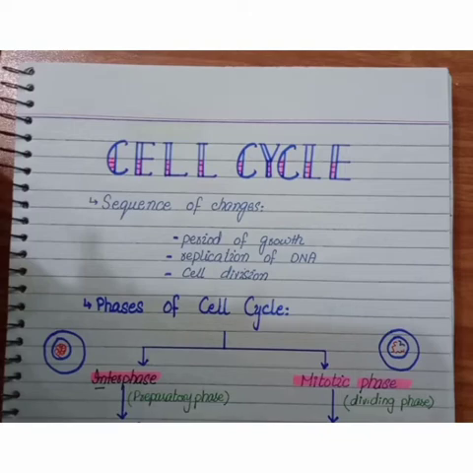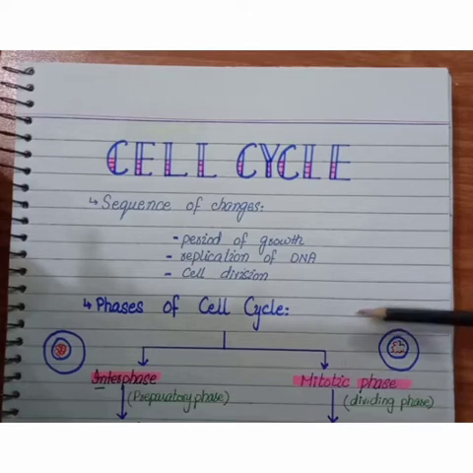Before discussing the interphase, let's discuss the cell cycle. What is the cell cycle? The cell cycle is a sequence of changes. What are these changes? These changes are a period of growth, replication of DNA, and cell division. This sequence of changes is known as the cell cycle. And because of this sequence of changes, we classify the cell cycle into two main phases.